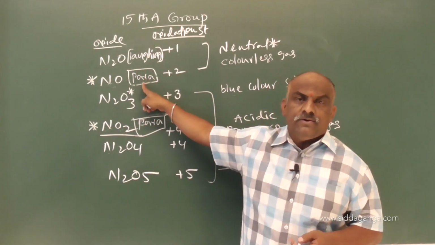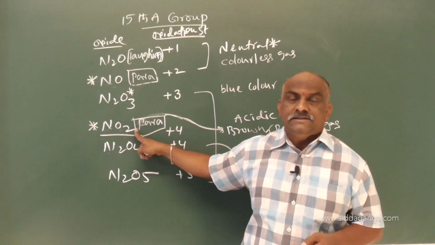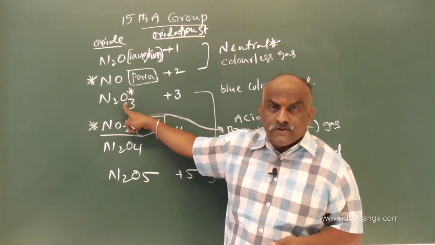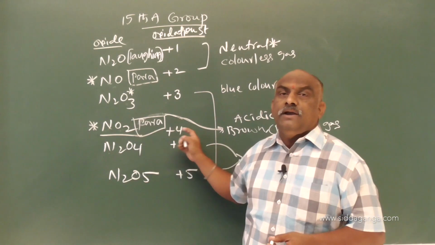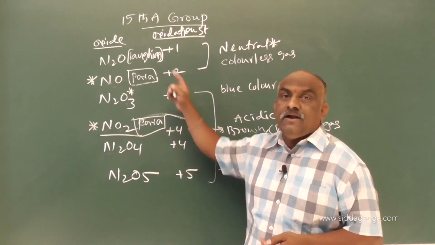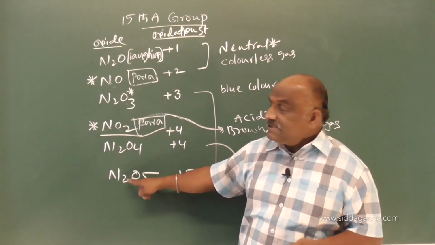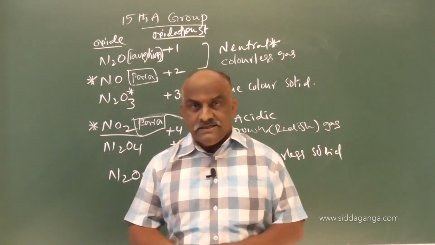N2O3 is a blue color solid, while NO2 is a reddish brown gas. Remaining all are colorless solids which are acidic oxides, while the neutral ones are colorless gases.